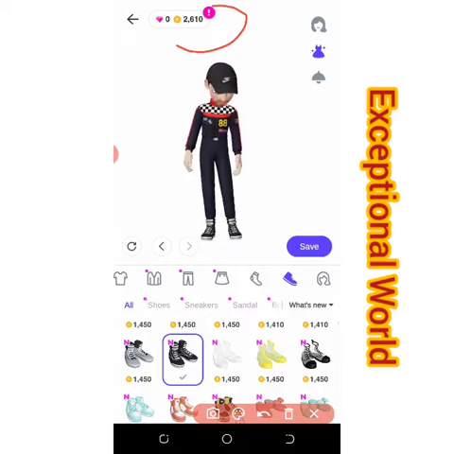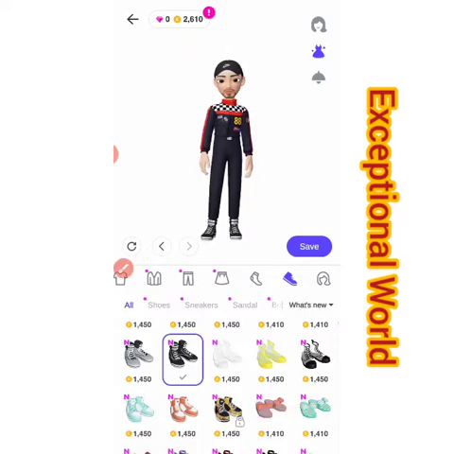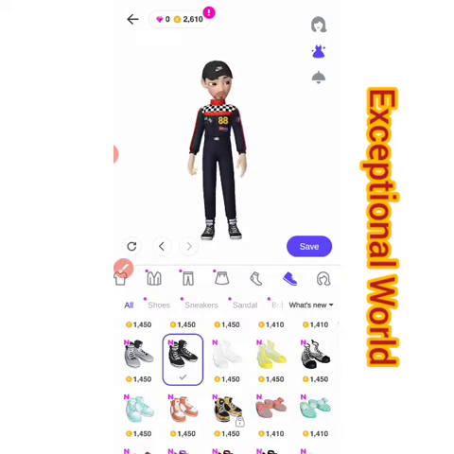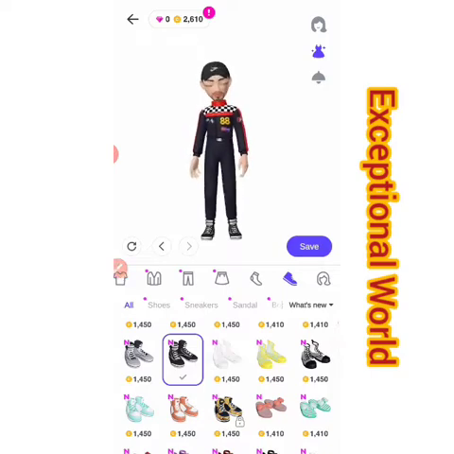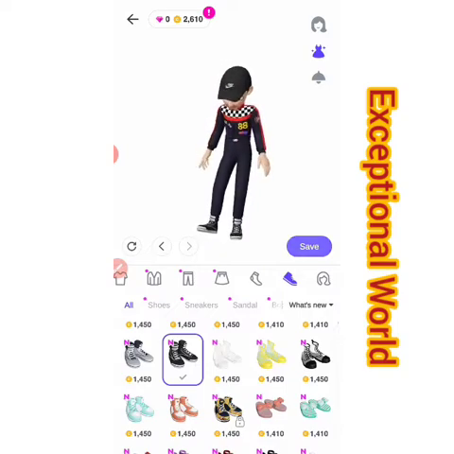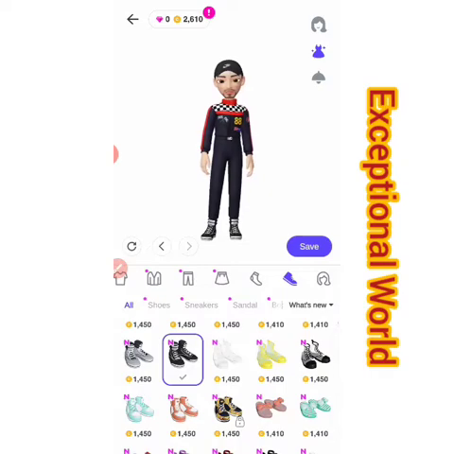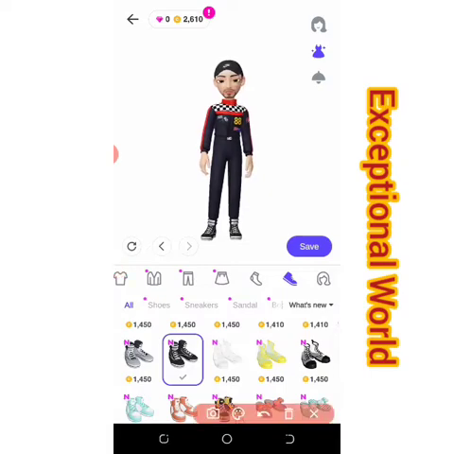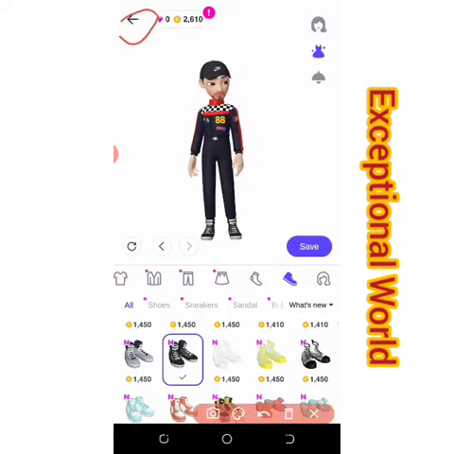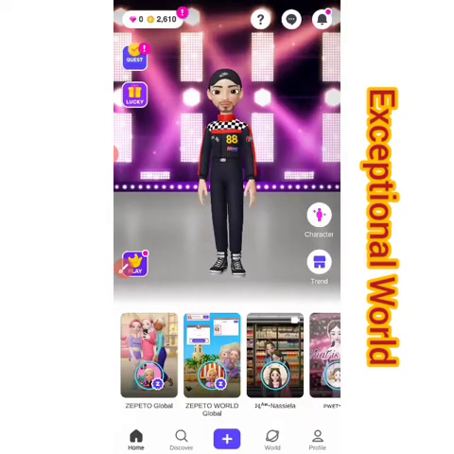So that's it. Once you've done that, you click on save. You must save it or else it will not reflect. Click on save. So it's saved now. Okay, so we'll go back using this arrow here. So you can see our character is good, looking good.